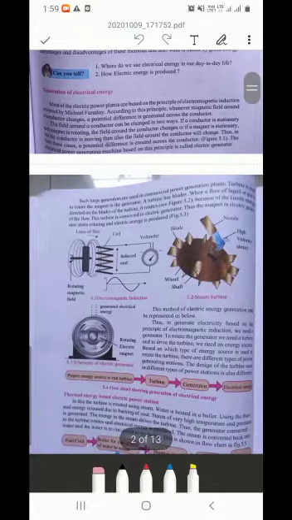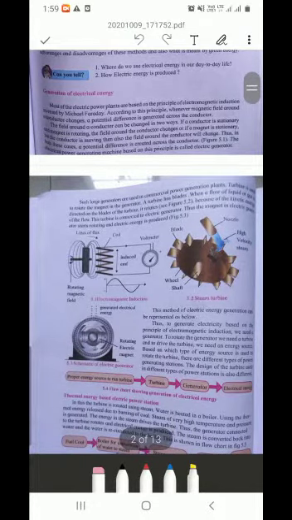See here, such large generators are used in commercial power generation plants. A turbine is used to rotate the magnet in the generator. A turbine has blades. When a flow of liquid or gas is directed on the blades of the turbine, it rotates because of the kinetic energy of the flow. This turbine is connected to the electric generator. Thus, the magnet in the electric generator starts rotating and electric energy is produced.